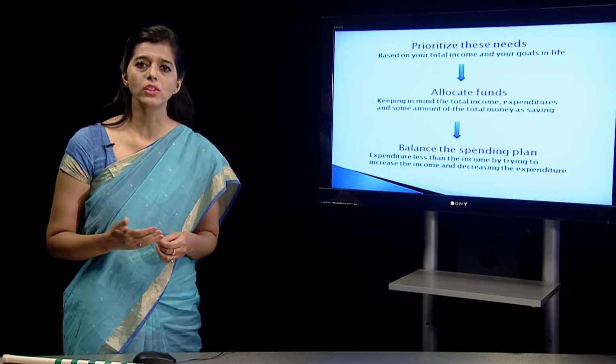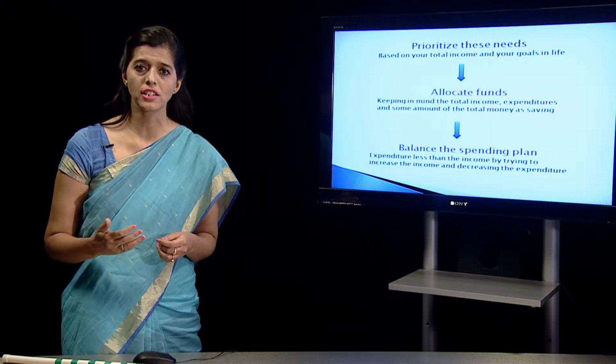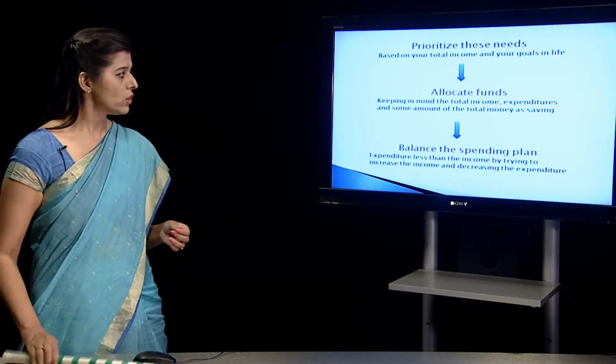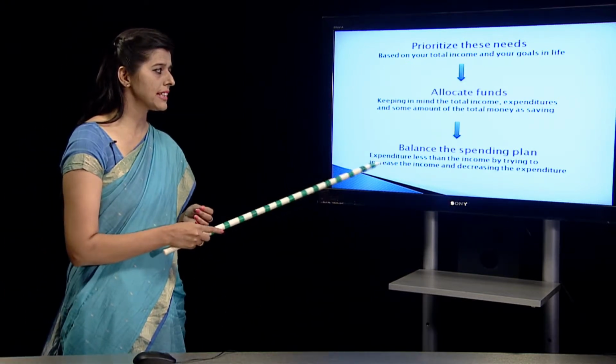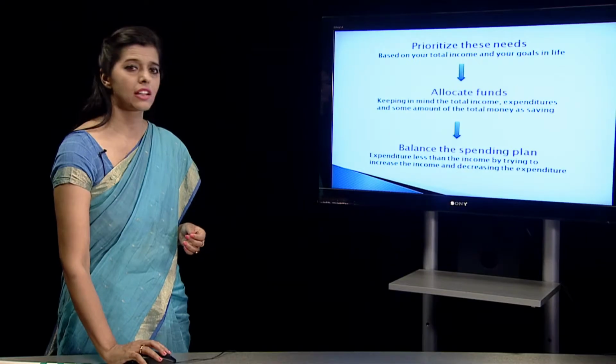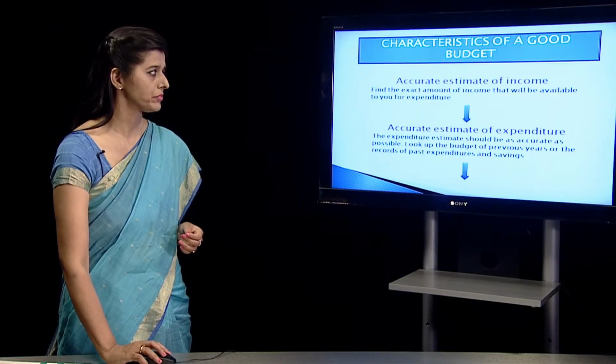So we might reduce the amounts on expenditures because our income is limited. So we might try to increase the income and decrease the expenditure.